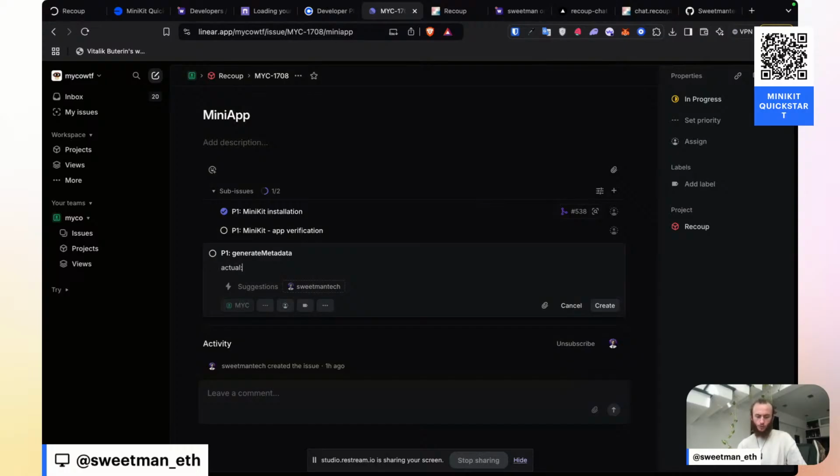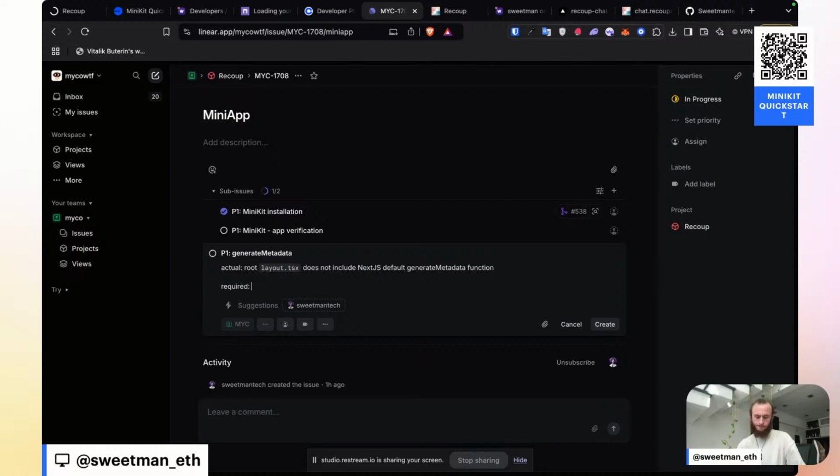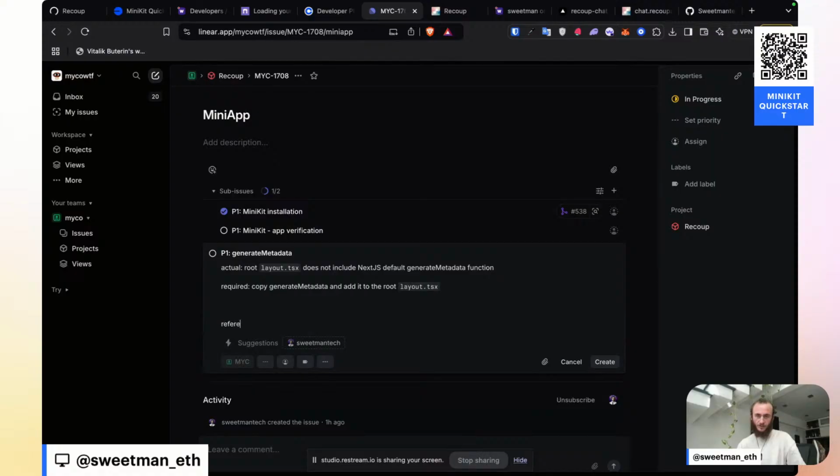Actual root layout.tsx does not include Next.js default generate metadata function. Required: copy generate metadata and add it to the root layout.tsx.